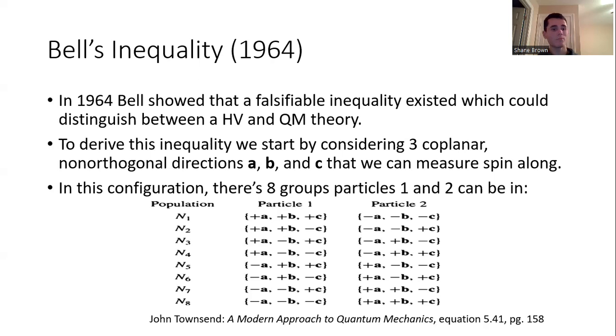In that configuration, there are 8 different groups that particles 1 and 2 can be in, listed here down below, populations 1 through 8. Notice that whatever the sign is on a particular component for particle 1, that sign is opposite for particle 2. For example, in population 3, we have plus A, minus A over here, a minus B, so we have a plus B over here, a plus C, so we have a minus C over here.